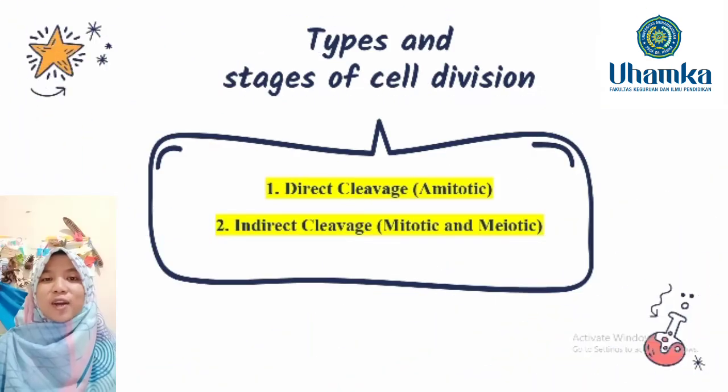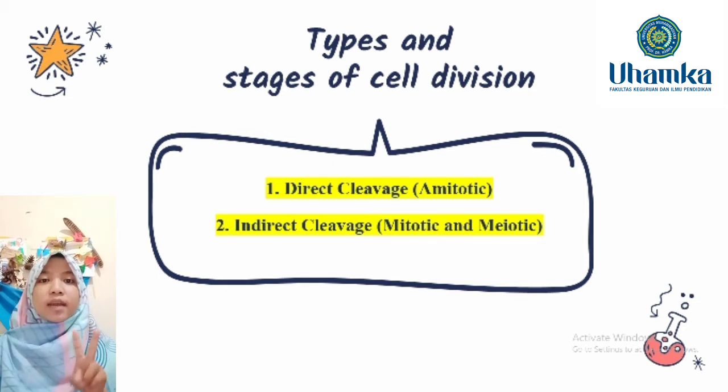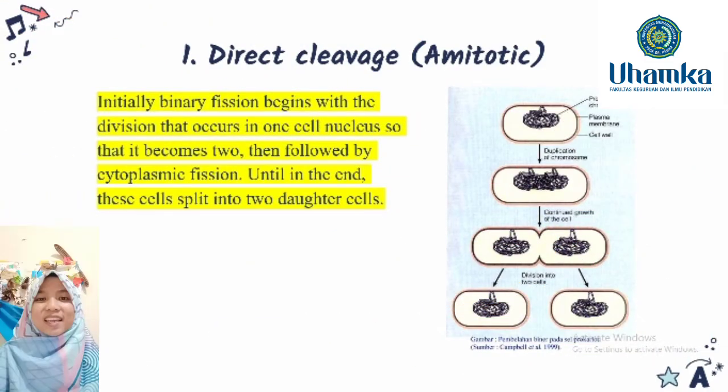Types and stages of cell division. 1. Direct cleavage, amitotic. 2. Indirect cleavage, meiotic and mitotic. Direct cleavage, amitotic. Initially, binary fission begins with the division that occurs in one cell nucleus so that it becomes two. Then it is followed by cytoplasmic fission until in the end, this cell splits into two daughter cells.